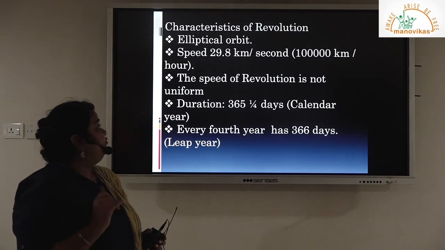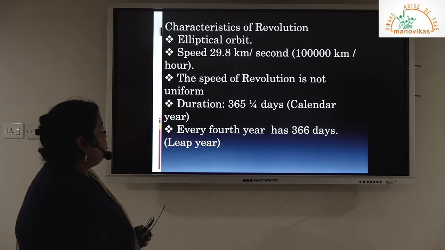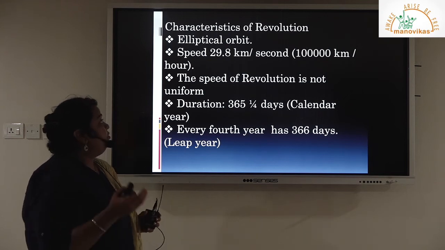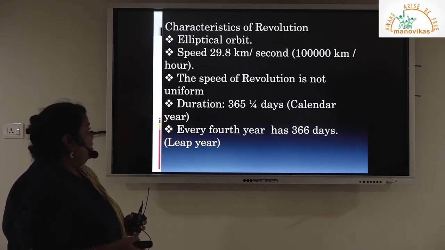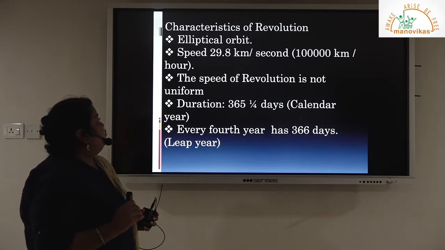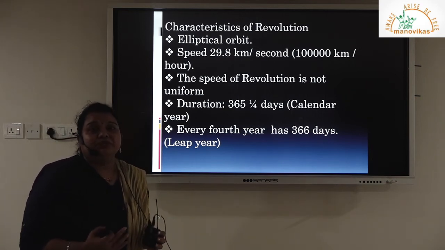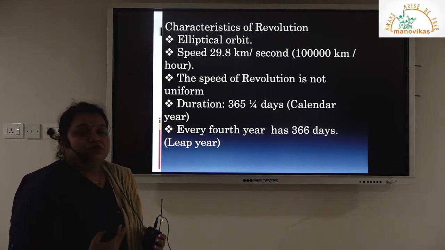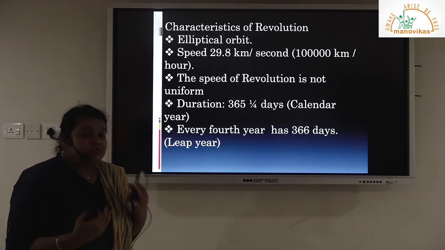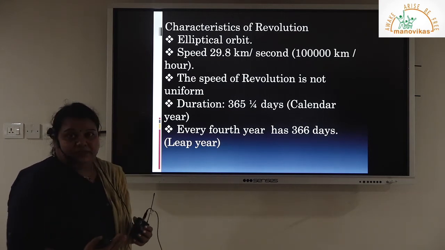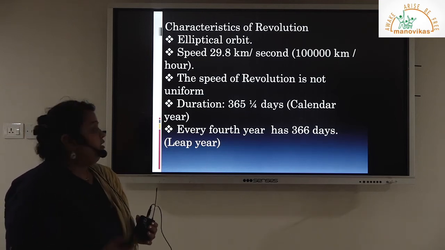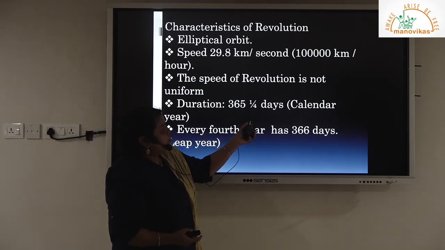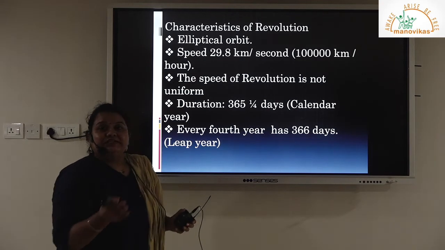Characteristics of revolution. It follows the elliptical orbit we just now checked. The speed at which Earth is revolving around the sun is 29.8 km per second. It is nearly 1 lakh km per hour. Okay. The speed of the revolution is not uniform. Sometimes the distance between the sun and the Earth is closer, and sometimes it's far apart. When the distance between the sun and the Earth is closer, the speed increases. When it is far away, the speed will decrease. The duration taken to complete one revolution is 365 days plus 1/4 day, and 1/4 day is nearly 6 hours.